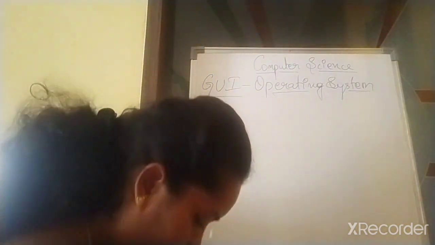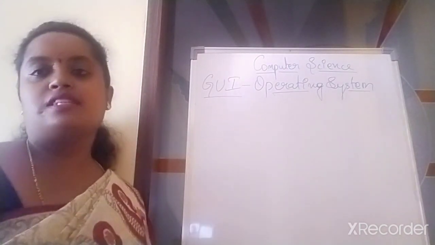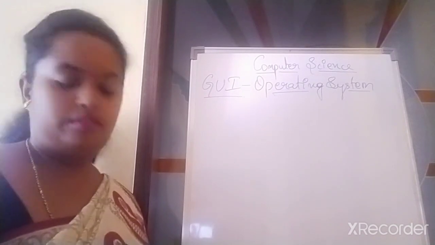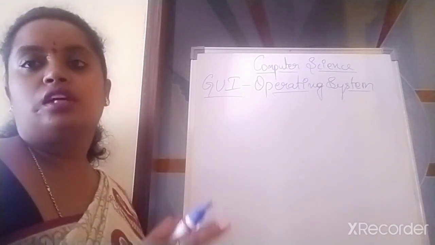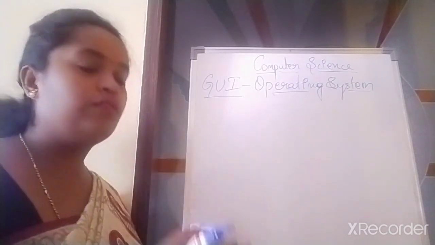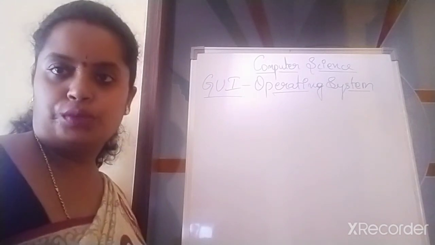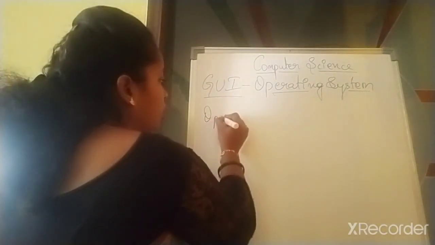Now, operating system, it is the main controller of your computer. Fine, children? It controls the overall activity of your computer. Understand? I'll be writing it. Listen to me carefully.